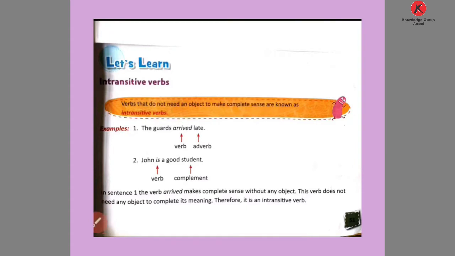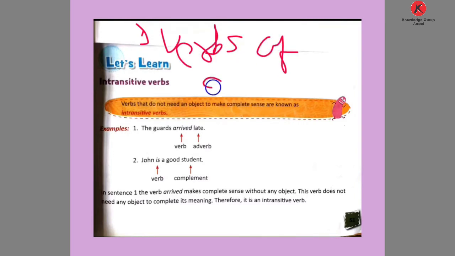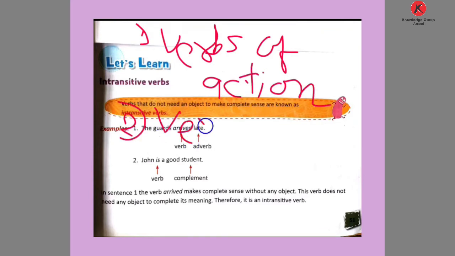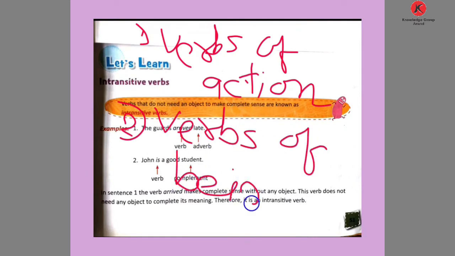Now here, intransitive verbs have two subtypes. Intransitive verbs are of two types. The first one is verbs of action, and the second is verbs of being.